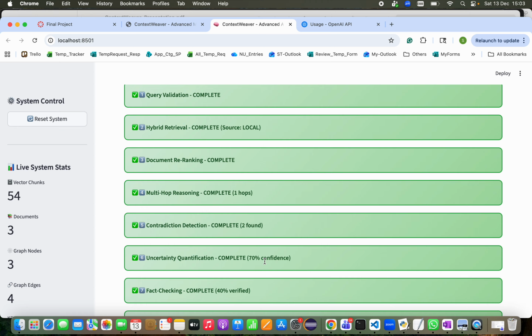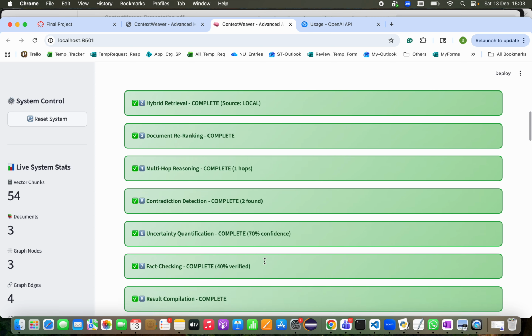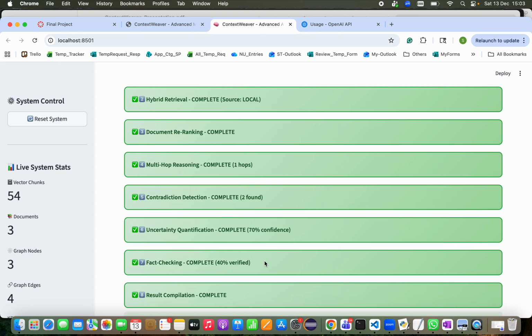Fourth is multi-hop reasoning, performing reasoning across documents. And fifth is contradiction detection, where any contradictions will be listed. If there is uncertainty, it is calculated using Bayesian confidence in the sixth stage, and fact checking is done in the seventh stage.